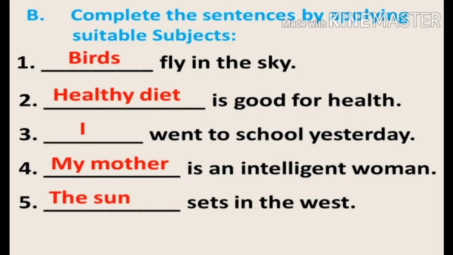Now let's see the next question. Complete the sentences by applying suitable subjects. See the first one. The answers are written in red and they are also called the subject. Birds fly in the sky. Healthy diet is good for health. I went to school yesterday. My mother is an intelligent woman. And the fifth one, the sun sets in the west. So birds, healthy diet, I, my mother, the sun. These words are all called the subject. Okay. Now let's see the next question.